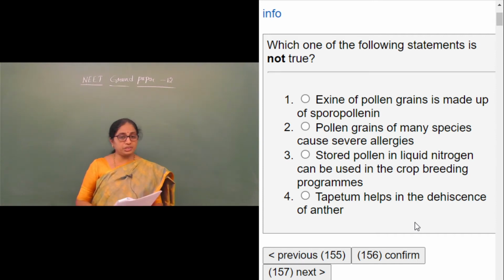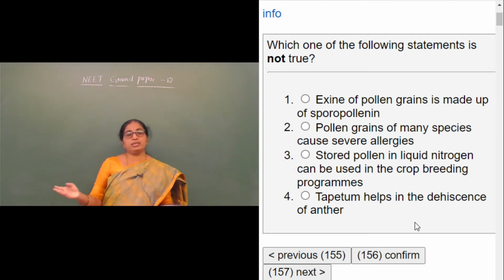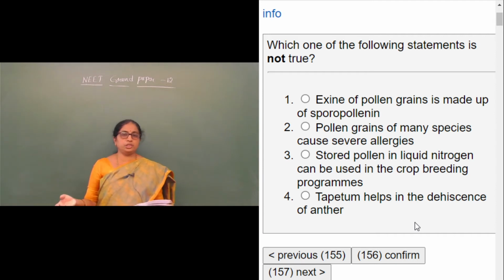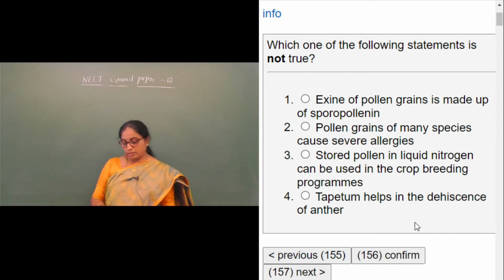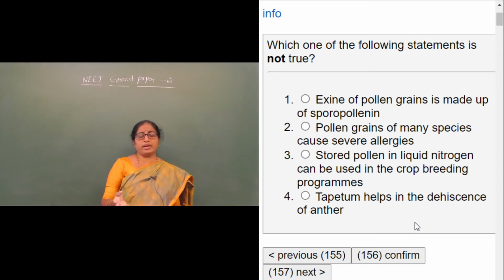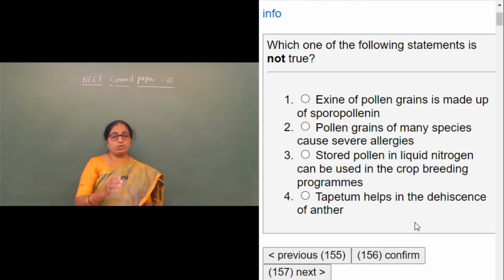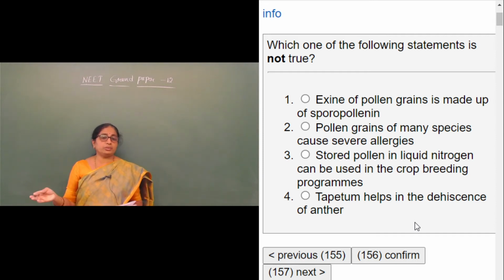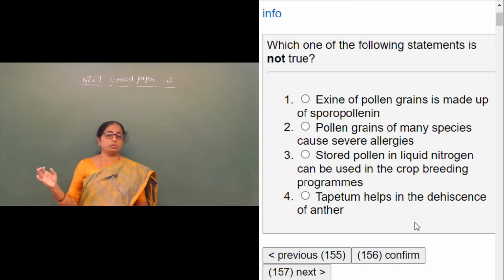We need to fetch out the wrong statement. The second one is pollen grains of many species can cause severe allergies. This is absolutely true. Various types of allergies like rhinitis, asthma, bronchitis are all caused because of pollen grains. Some of the plants that contribute to allergy are parthenium, the common grass, or even the inflorescence of Sorghum vulgare. The pollen grains of these plants will cause allergy. So option 2 is also a right statement.